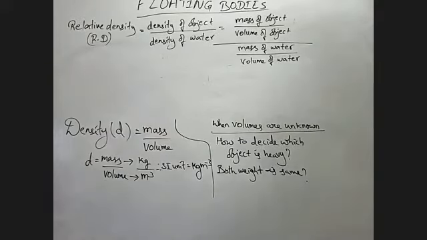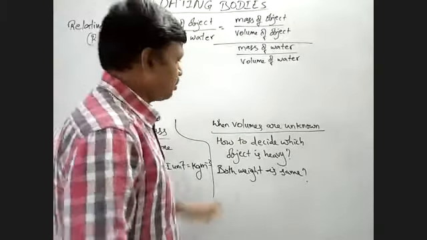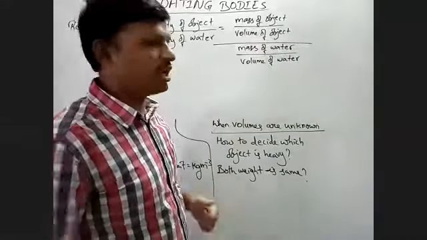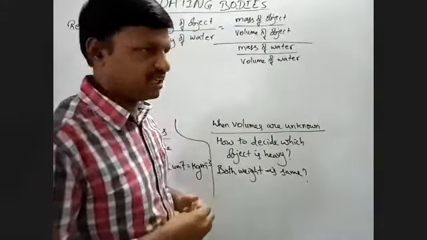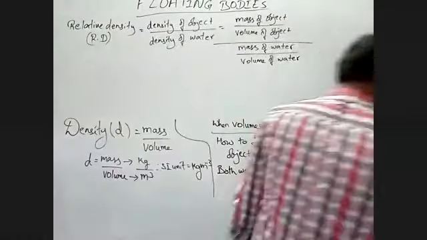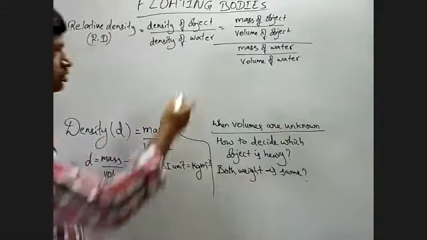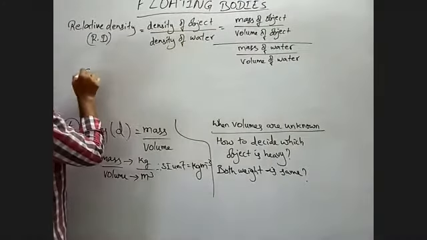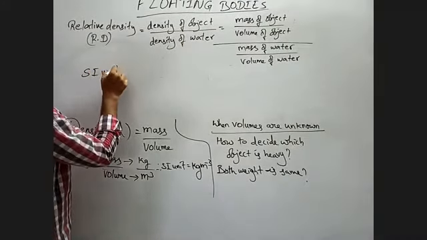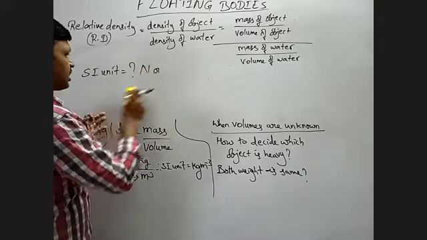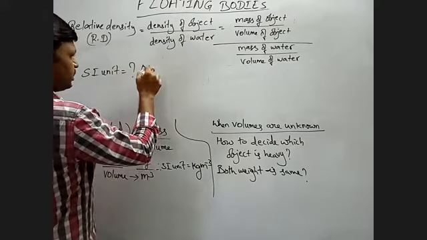Right. So what we are discussing here is actually when volumes are unknown. So then what should we do? We have to take a fixed volume of water. Then finally, as it is density and density, the SI unit is equal to what? No unit. If you do not have any unit, so no unit.